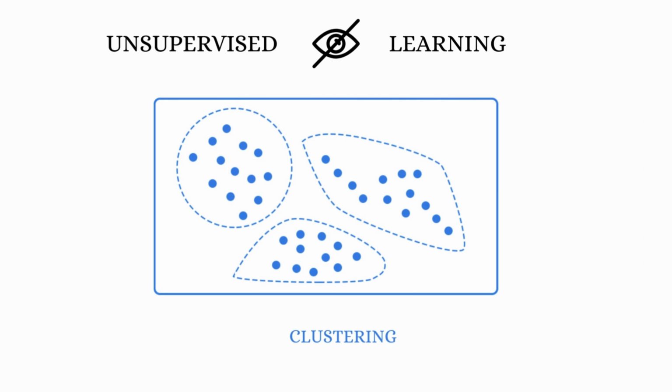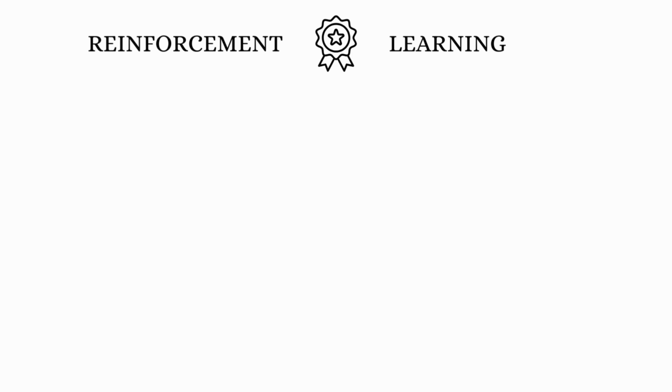Unsupervised learning is when we don't give the computer the answers. Instead, it looks for the pattern on its own. For example, a bank might feed in customer spending data, and the computer groups people into clusters, like big spenders, savers, or occasional shoppers. Reinforcement learning is all about trial and error.